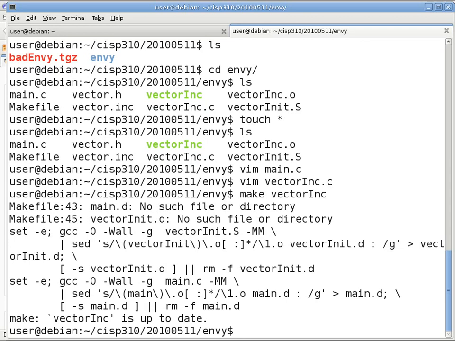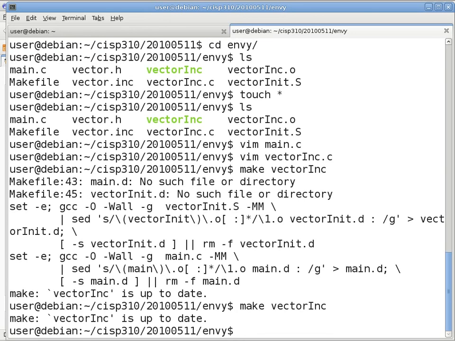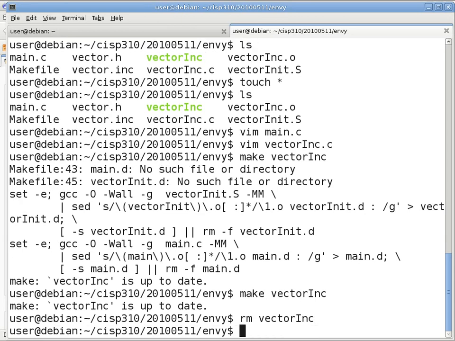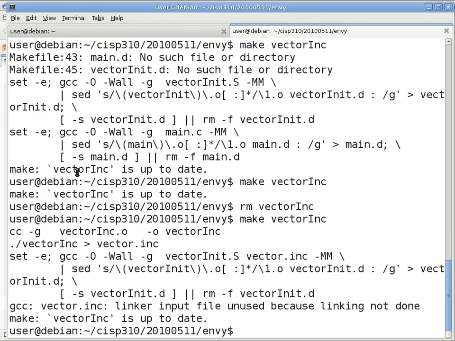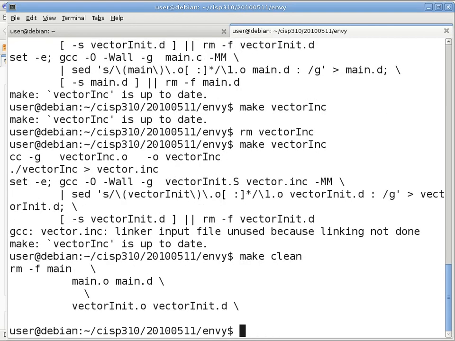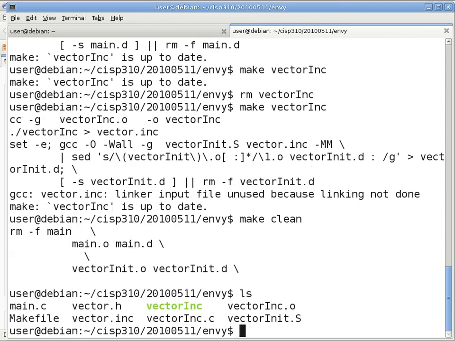Why would that succeed? What do we do now? Is it possible that it did not try? Because of the timestamp issue. Yeah, you are correct. It might have done that. There we go. Make clean. Yeah, I have to make clean because the .o file is still around, so it's relinking to the executable. So, does make clean up this one too? No, it does not. That one is still around, so you have to.